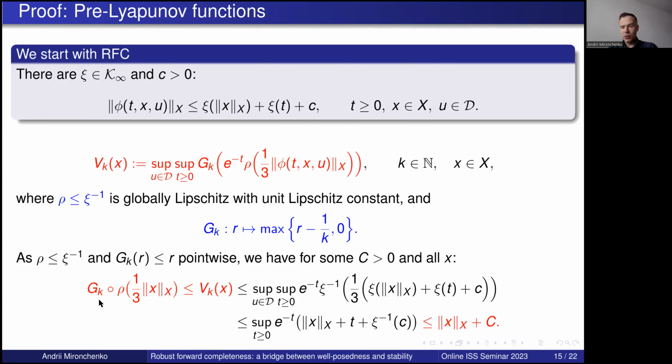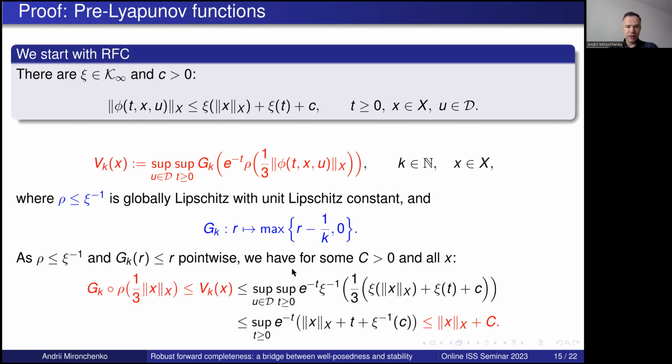The bound from below is not that good. Why? Because g_k is given by this expression, and it equals 0 when r is less than 1 over k. So taking x small enough, we will have that rho of this term is small enough, and then g_k of this term will be just 0. So here we have in general for small x just greater or equal to 0, and it's not what we want.